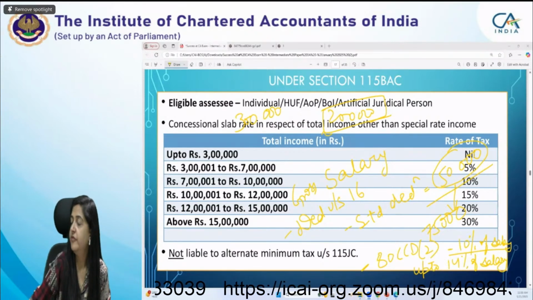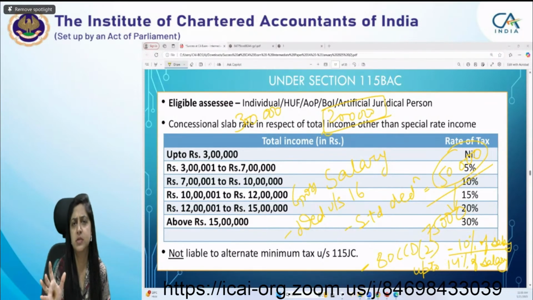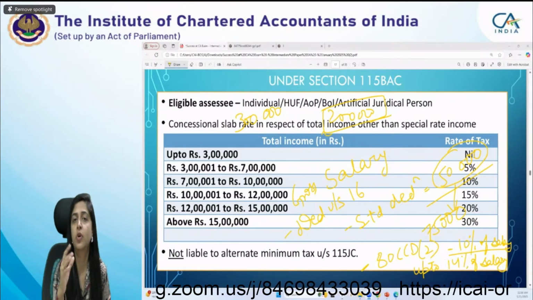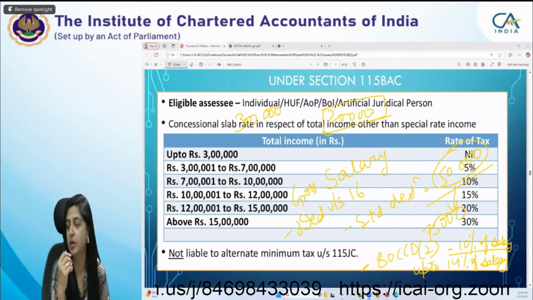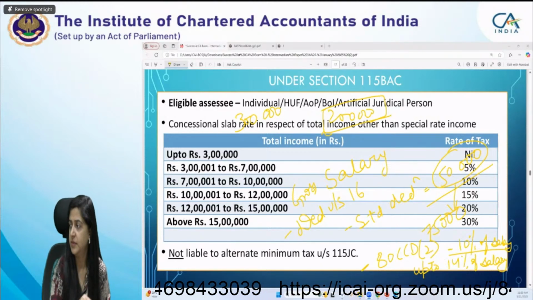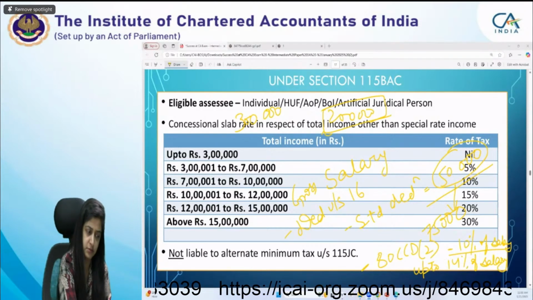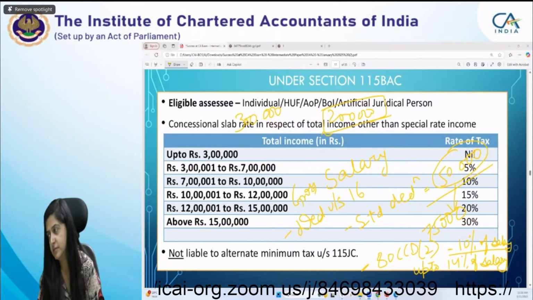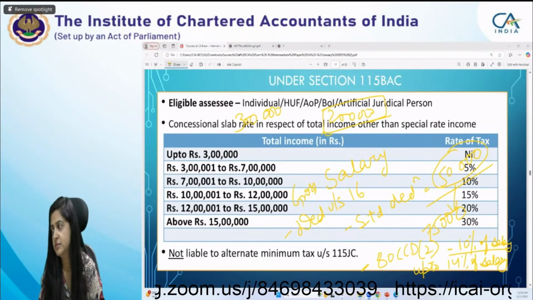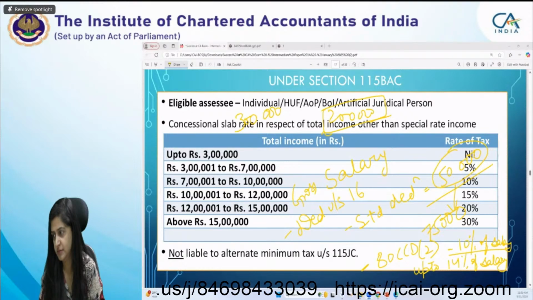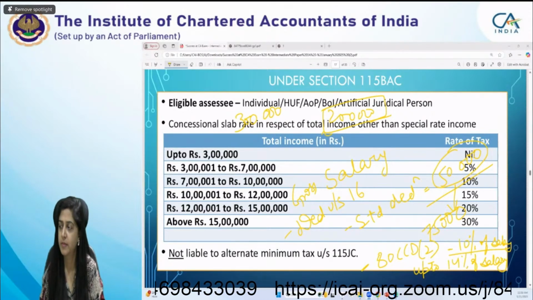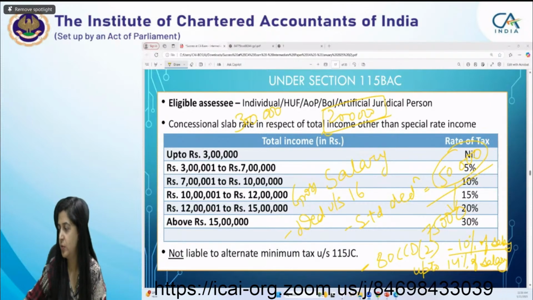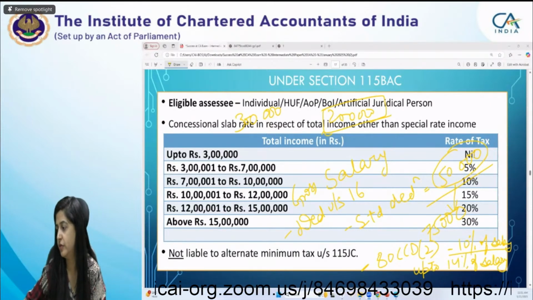remember? Firstly, just tell me what the provision is under the normal optional regime. Then I'll ask you about the amendment. In the normal provision, it is 1/3 of the family pension or 15,000 rupees. But in 115BAC, sub-section 1, clause A, it is 25,000 or 1/3 of the pension, whichever is lower. Very good, Manav. I got the answer from others also, 25,000. Very good, both of you.